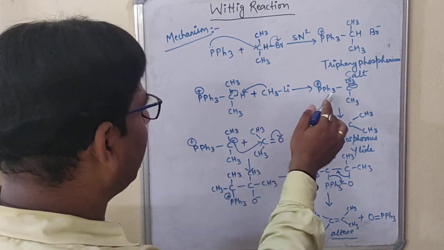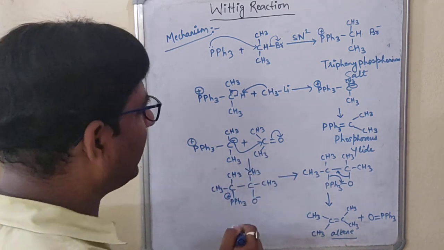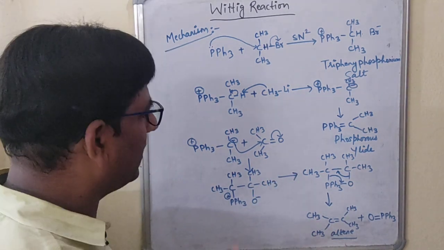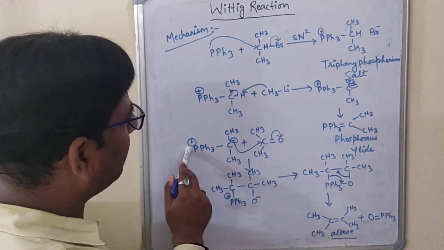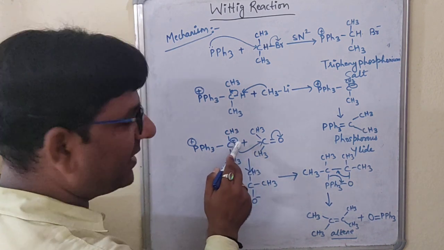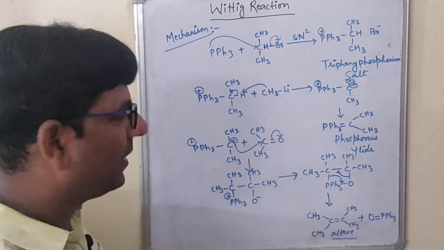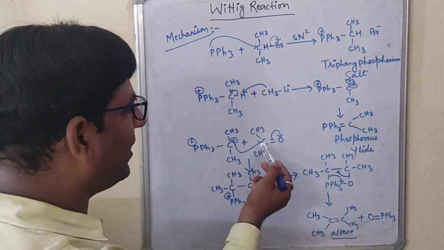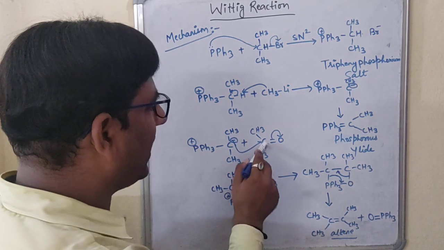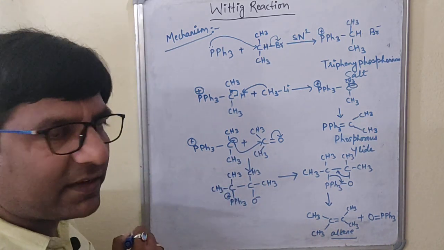Right? In the next step, what we will do? In the next step, we will take this intermediate, okay, and react it with what? With the substrate. The substrate we have taken is the ketone. Acetone we have chosen. Reacted with this acetone. Now you know this is a negative and this is the positive. Now this negative, this electron is there, it is attacking this carbon. As a result of it, this bond will break on this oxygen. Oxygen will acquire a negative charge, carbon will acquire a positive charge, and this negative will go and easily attach to this carbon bearing the positive charge. Now we will get the structure like this, the intermediate.